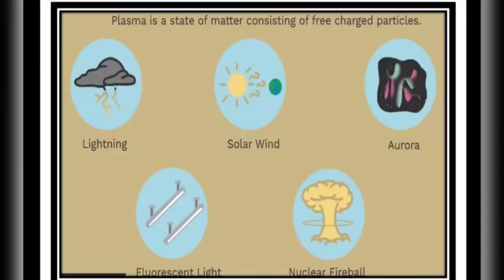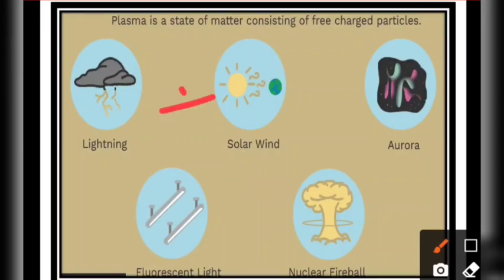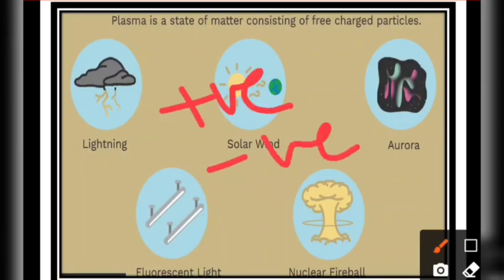Next is the fourth state of matter, that is the plasma. When the gaseous particles get charged up, they have free ions in them, so they become the fourth state. When the gaseous particles are highly charged, we are providing high temperature, so at that time they become charged particles.